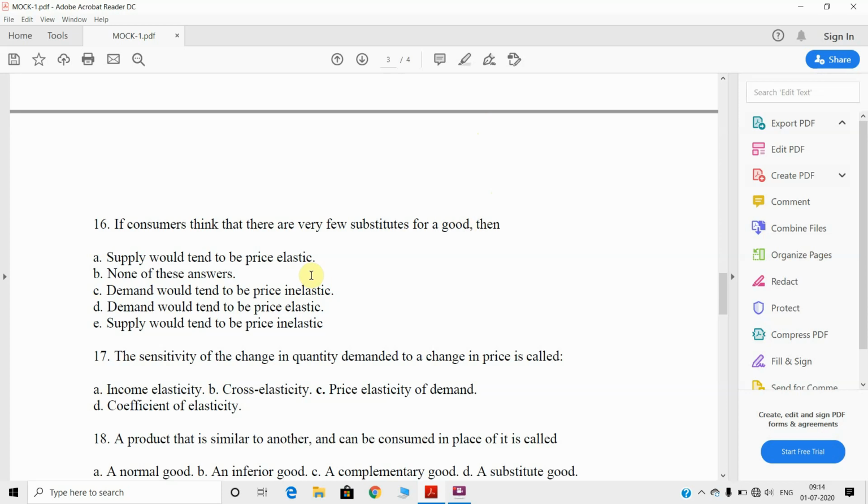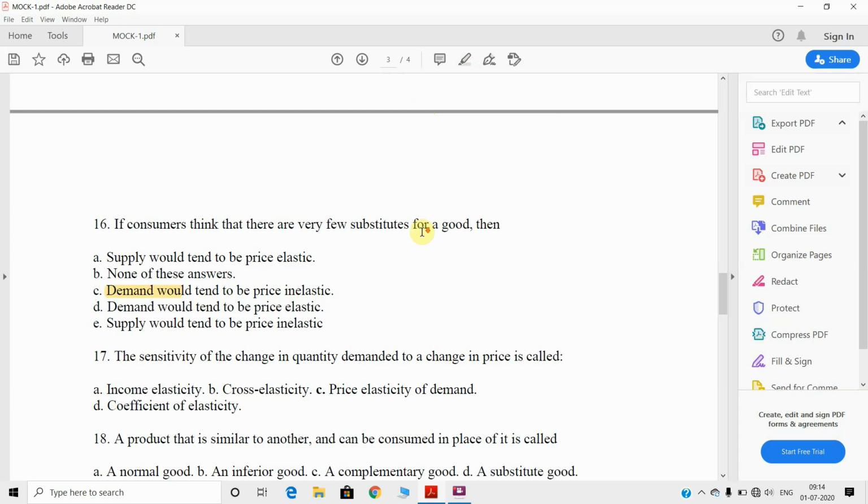If there will be more substitutes, then the price elasticity may be elastic. Since there are few substitute commodities, the demand would tend to be price inelastic. So the answer will be C.